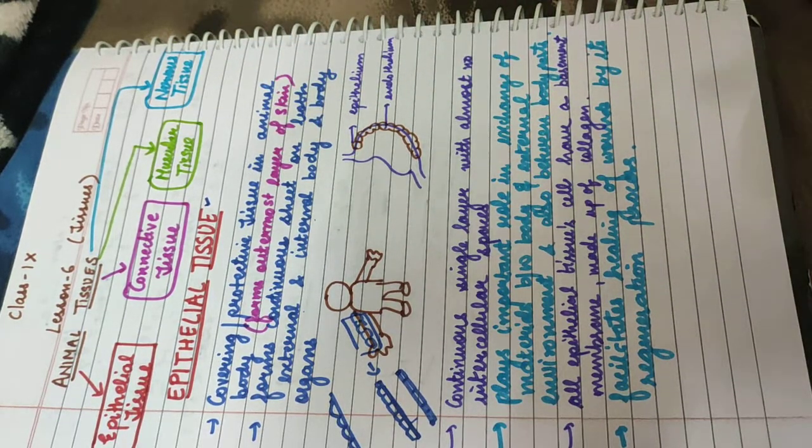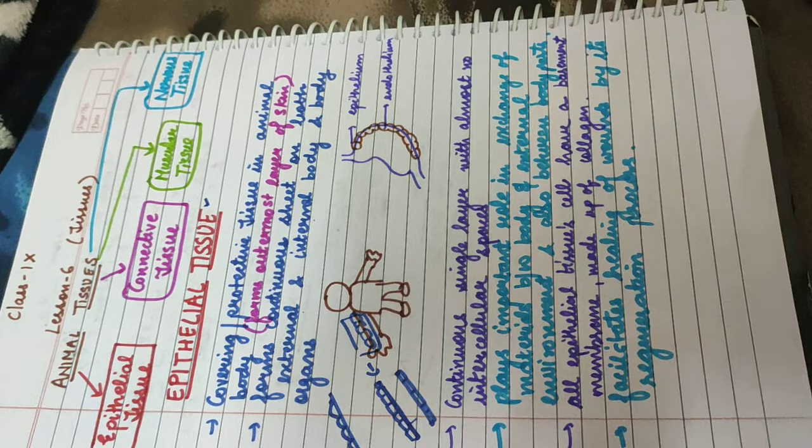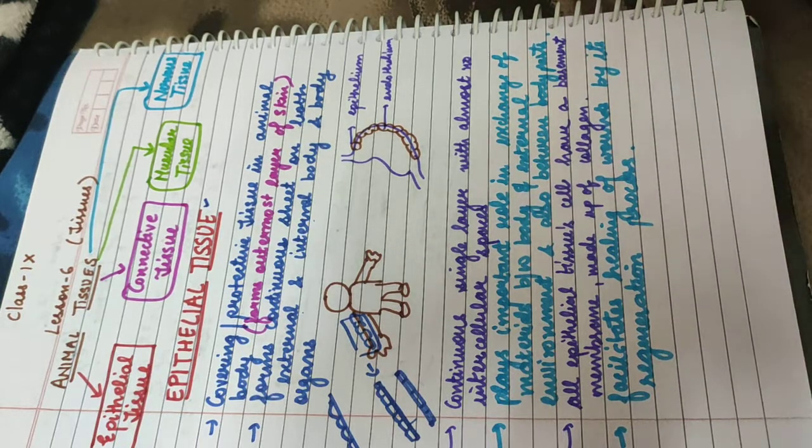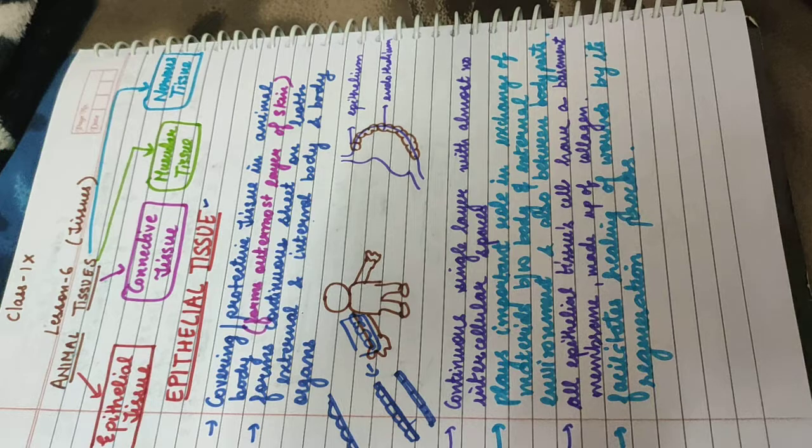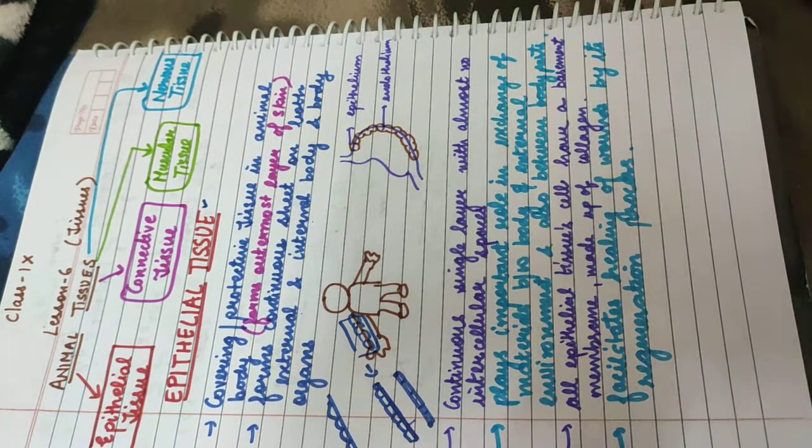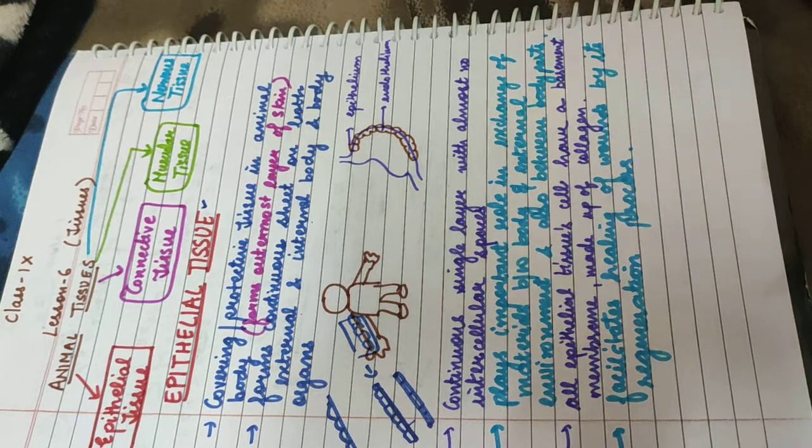Then nervous tissue. Nervous tissue is the tissue which is present in our brain and nerves, and it helps us to think, and it controls all the work of our body. Now in this video we will start with epithelial tissue.